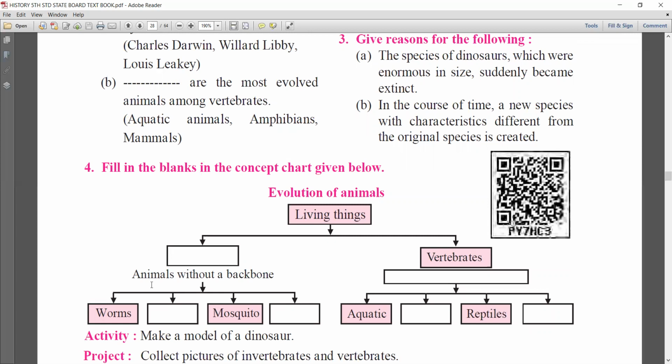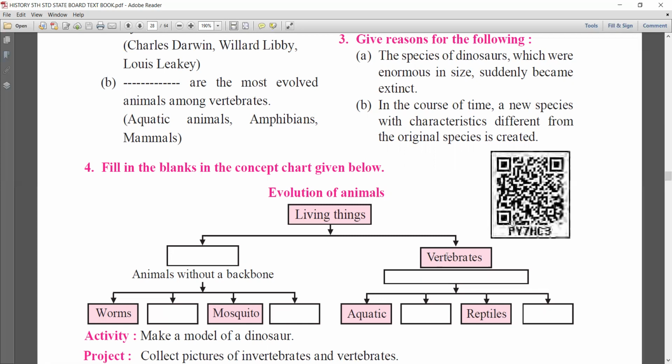Now the next one: animals without a backbone. If here it is without a backbone, then what comes here? Animals with a backbone. Understood? So in this box, for animals without a backbone, that is worms, the empty boxes are given. What do you write here? Snail. The next one is mosquito. And the fourth one is earthworm. What do you write here? Earthworm. Okay, these are the animals without a backbone. In this box you will write snail, and in this, earthworm.